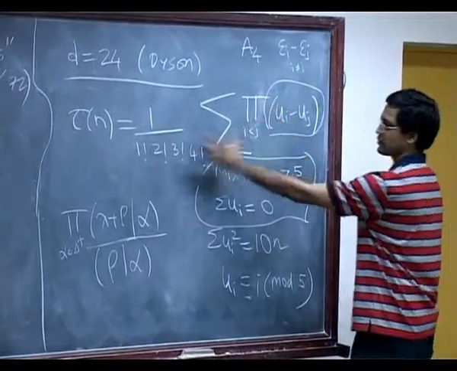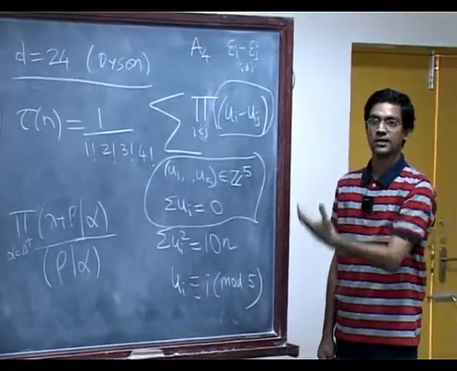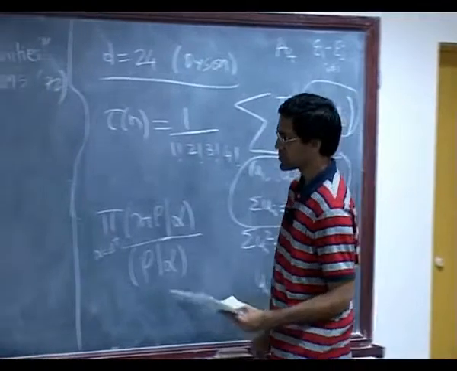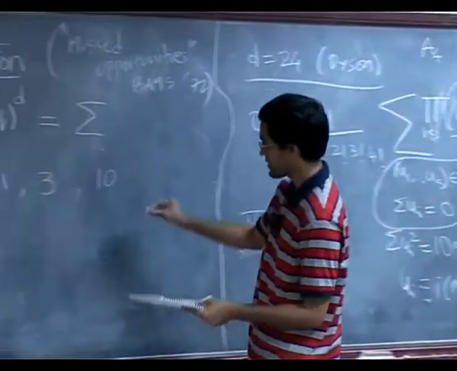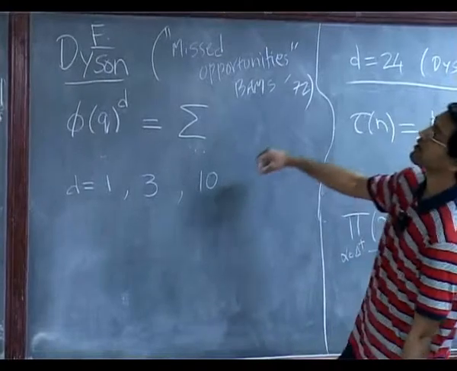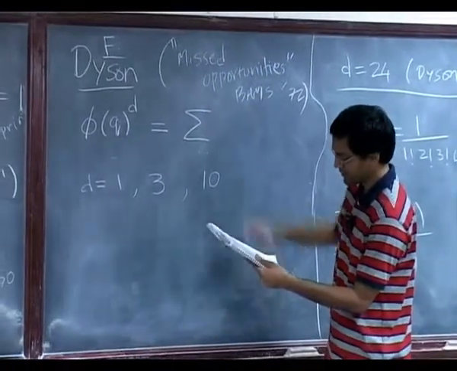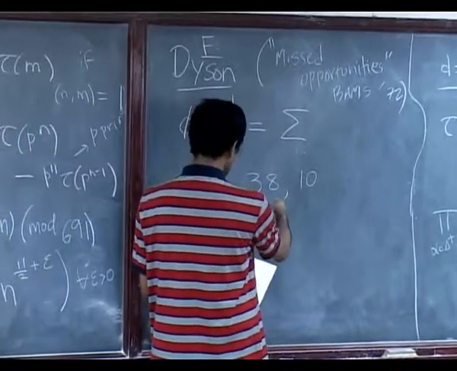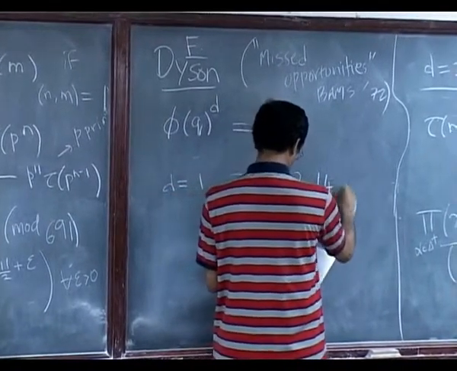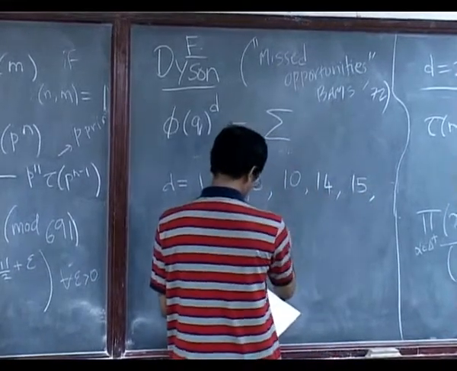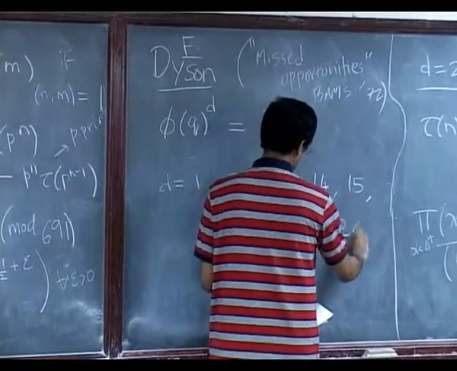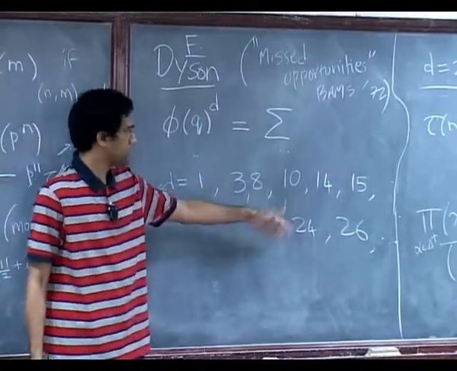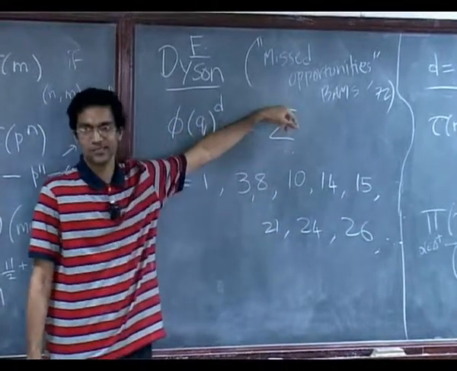So in some sense, this product over this is something like a dimension of a certain representation of SL4. Okay? So it's clear that there are some root systems sitting in there, but what's rather remarkable, Dyson actually found these formulas for 1, 3, 10, 8, just write the entire list. So these already existed. There was 8, 10 is Winquist, there's 14, 15, 21, 24, 26 and several more, okay.